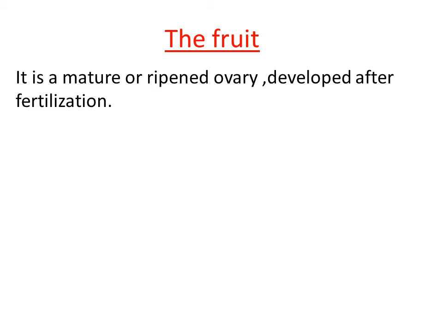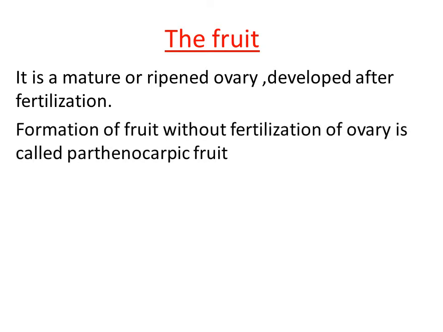If the fruit formation takes place after fertilization, such fruits are called true fruits, because the fruit formation here takes place after the fertilization, right? In some cases, the fruit formation takes place in the absence of fertilization. That means without the fusion of male and female gamete, fruit formation takes place in some cases. It results in seedless fruits. Clear? Such fruits are named parthenocarpic fruits.